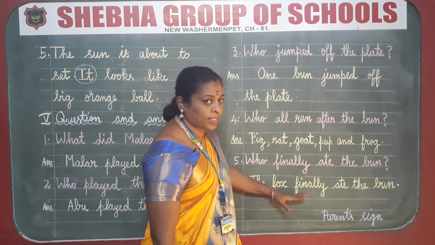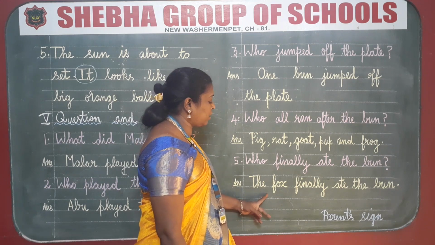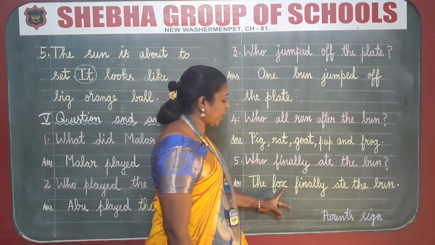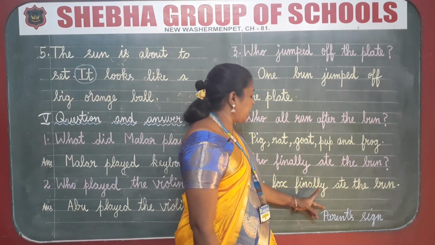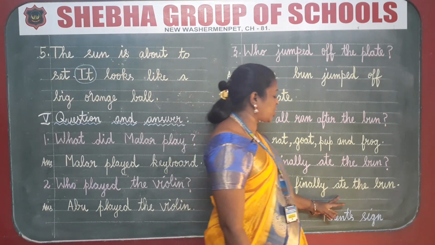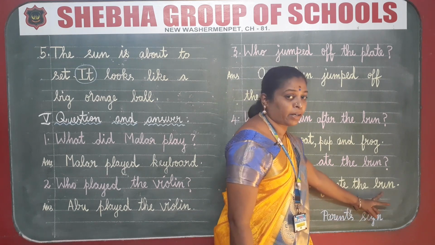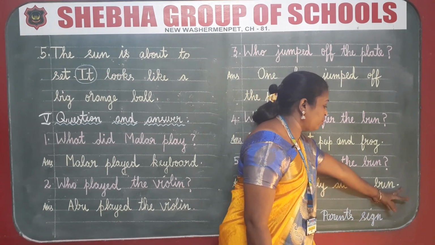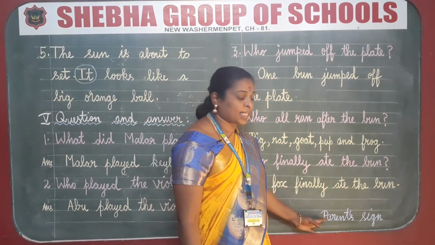That is the answer. Now spell the word and write. The, T-H-E, the. Fox, F-O-X, fox. Finally, F-I-N-A-L-L-Y, finally. Ate, A-T-E, ate. The, T-H-E, the. Bun, B-U-N, bun. Full stop. After finishing the question answer, you have to put the parent sign.